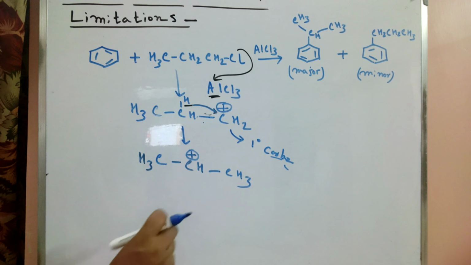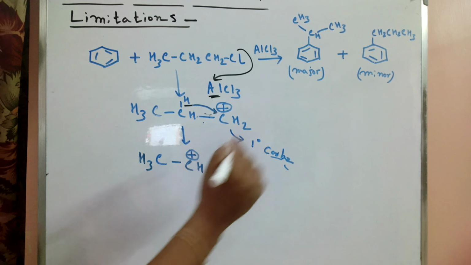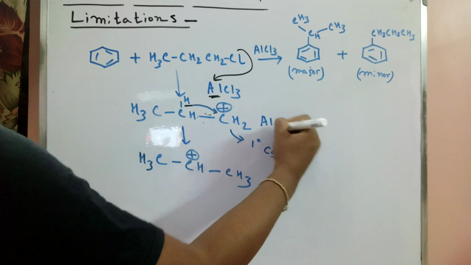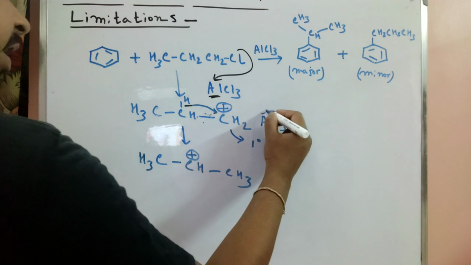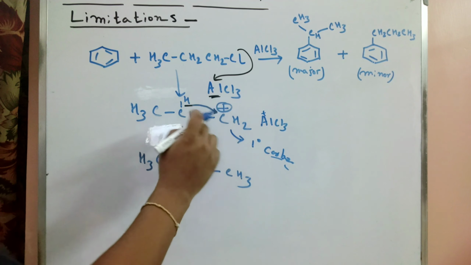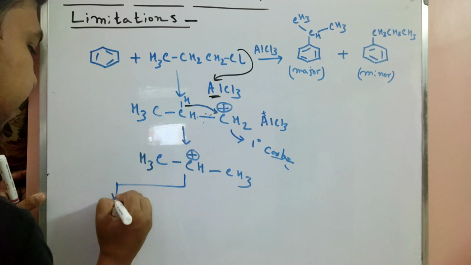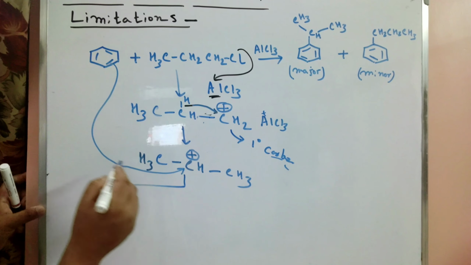After formation, this carbocation is also very stable in the presence of AlCl3, which we also write here on the side. So after formation of this carbocation, the attack on the ring is now possible. This electrophilic attack is possible.